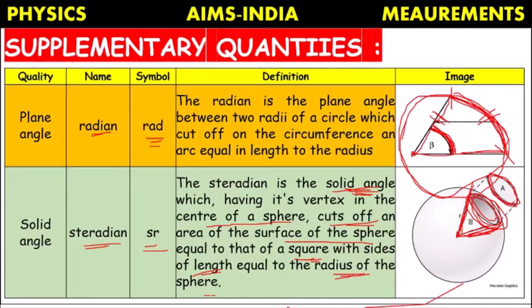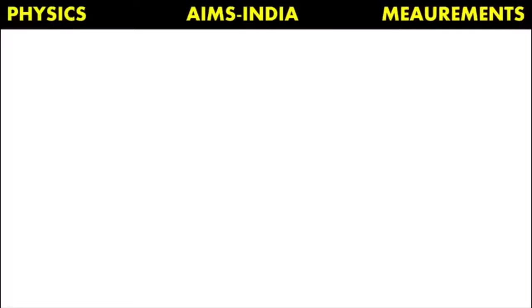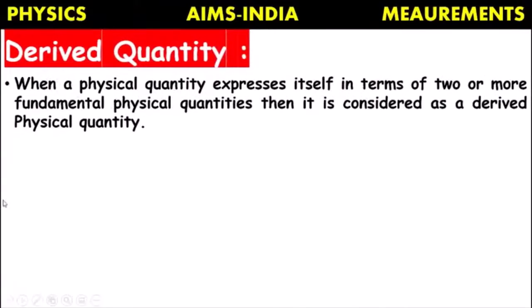So that is solid angle. In this way we have two units, radian and steradian, which are considered supplementary units. Now, in this video,